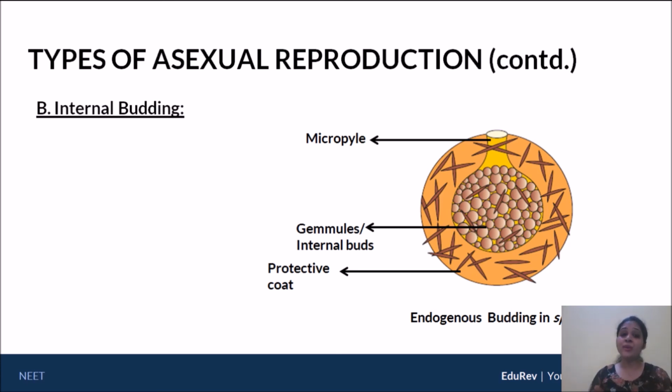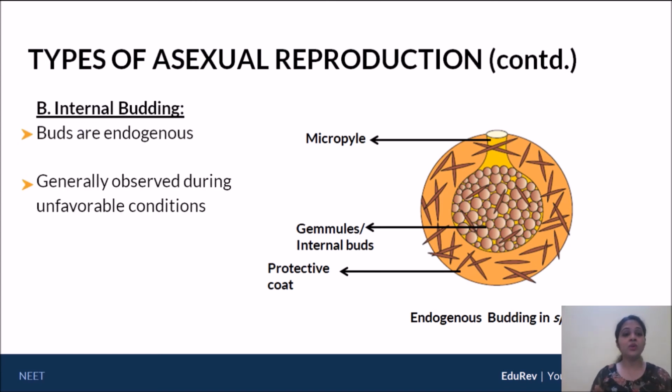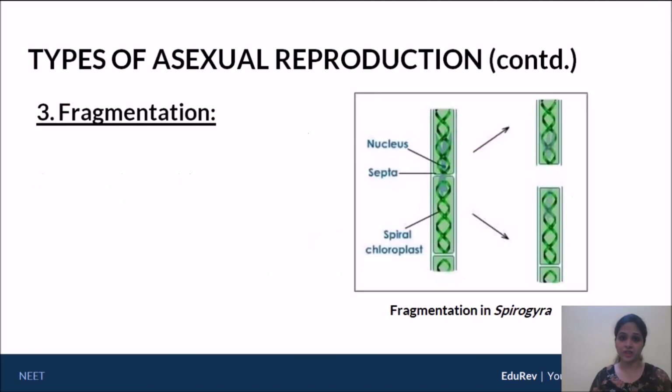Now, these gemmules will keep on dividing, you'll keep on having multiple bud formation within this cavity. And as unfavorable conditions start converting into favorable conditions, through this opening called the micropyle on the top, you can see kind of a circular opening, the gemmules will ultimately be released. So this is internal budding. The example is sponges, porifera. So buds are endogenously produced, generally seen during unfavorable conditions.